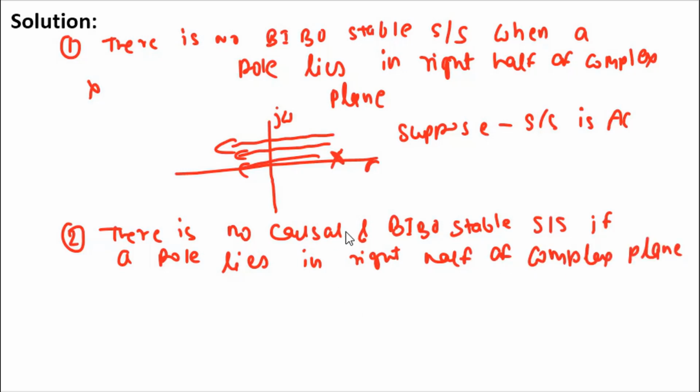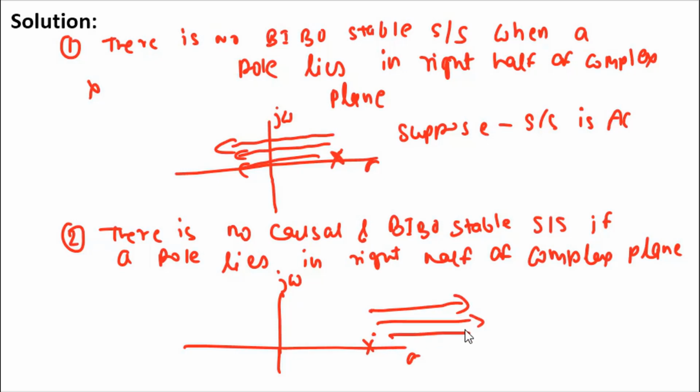So this statement is correct, because let's suppose you have a pole in the right half of the complex plane. If it is causal, then the ROC should be right to its pole, so it is not containing the j omega axis, so it is unstable. But if it is anti-causal, then it will contain the j omega axis, then it will be stable but anti-causal.